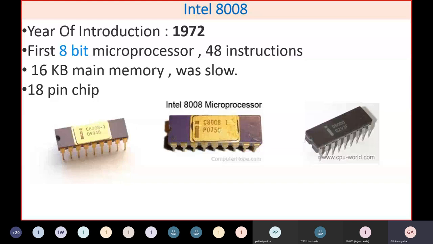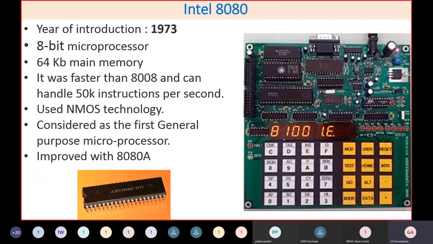It is an 8-bit microprocessor, and memory is increased from 4 kilobytes to 16 kilobytes. It has almost 48 instructions. Here, instead of 16, it was a 19-pin chip. So you can see the structure of this particular IC, the 8008 microprocessor, but it was again a relatively slower processor.